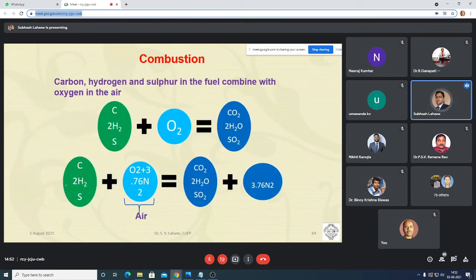If a substance reacts with oxygen, or if a substance reacts with the air, you must be wondering why we are using air for an IC engine. Everybody knows that for combustion you need only oxygen, you don't require air. Air contains oxygen as well as nitrogen, and if nitrogen is not taking part in the combustion, then why are we sending the air? Why not only oxygen?